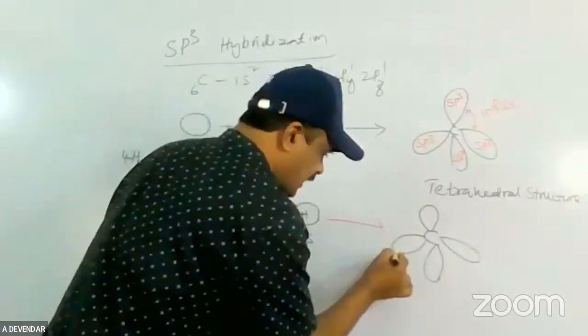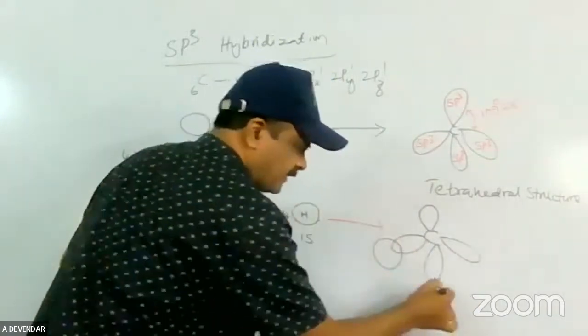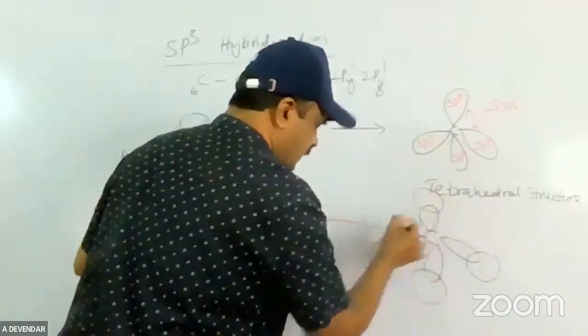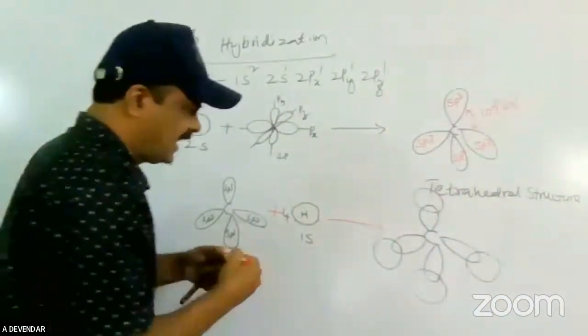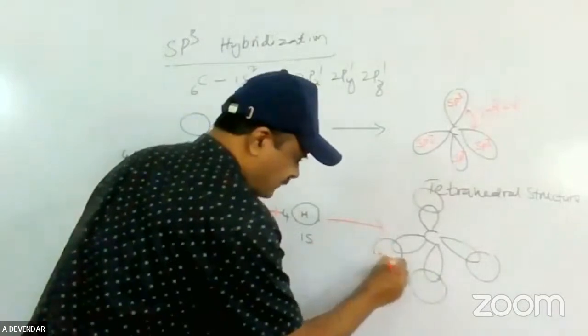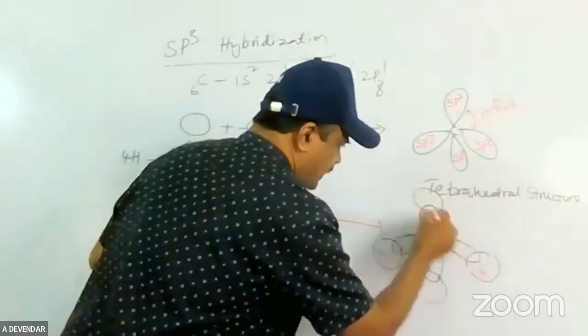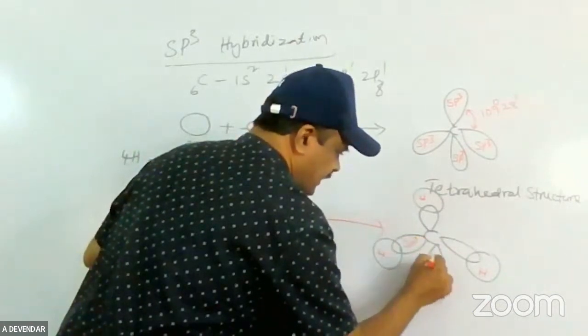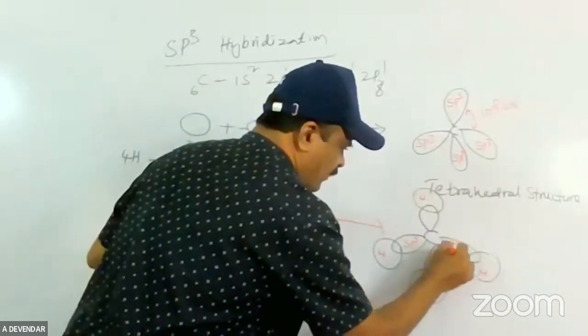Now this is one hydrogen, another hydrogen, another hydrogen, another hydrogen. This is the sp3 hybrid orbital; it is not a pure orbital, it is a hybrid one.